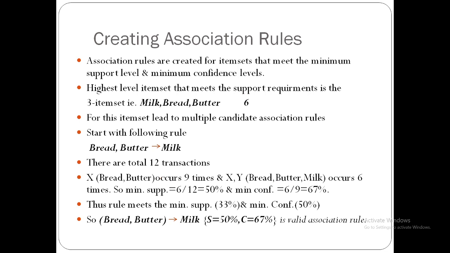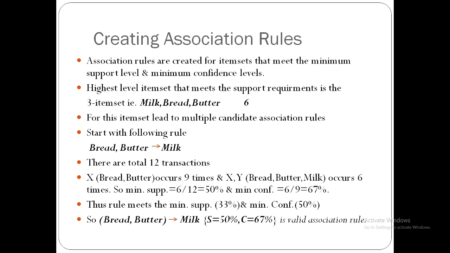Creating the association rule. Association rules are created for item sets that meet the minimum support level and minimum confidence level. The association rules which meet the minimum support and minimum confidence, only those are going to be selected as association rules.